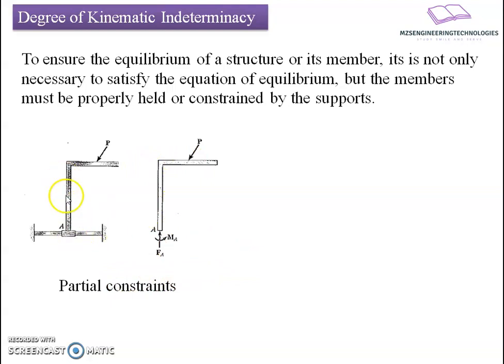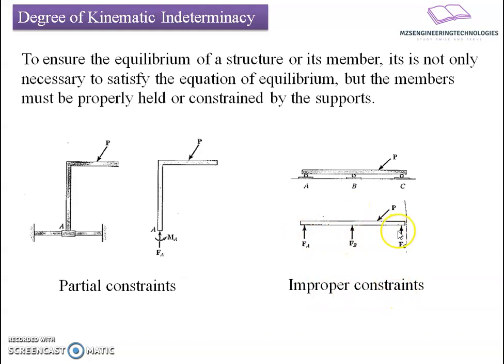At this end, this is not a perfect fixed end. It's going to lead towards a deformation, and this deformation will lead towards an unknown force to be addressed. Now the second part is the improper constraints. The constraints which are provided are not sufficient to define the stability of the structure. It will lead to multiple degrees of freedom for the structure, thereby questioning the number of unknown forces. Such type of geometry I am going to call improper constraints.